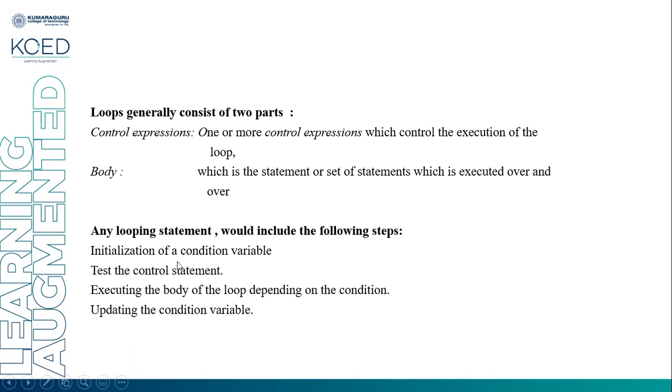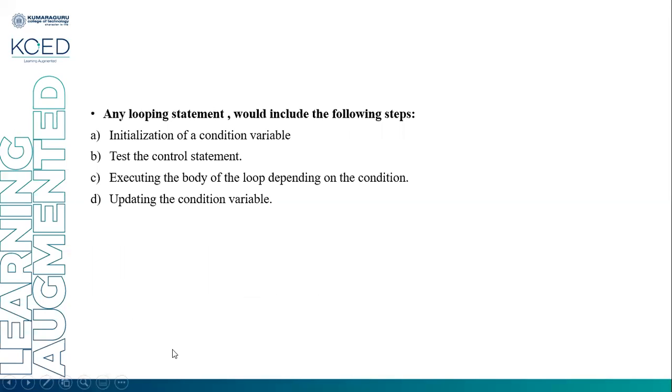In this, the initialization will be done only one time, in the beginning of the loop. After that, it will test the control statement, execute the body of the loop and update the condition variable. And again test the control statement. If the control statement is true, it will execute the body of the loop and update the condition variable. It will go on until the control statement becomes false. Once the control statement is false, the control will jump out of the loop structure to the next statement of the loop structure.